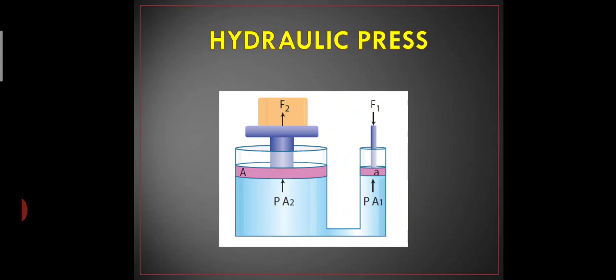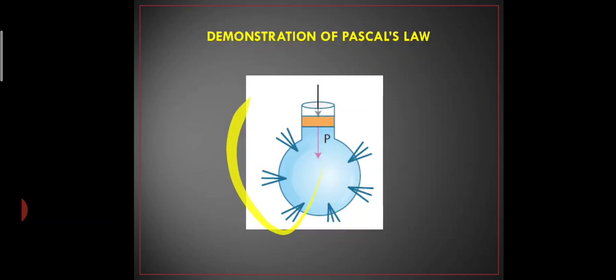How will this hydraulic press work? It consists of two cylinders. As you can see here, one is here, the other one is here. It consists of two cylinders with different cross sectional areas. This is a bigger one, and this cross sectional area is small, with the small a and capital A. The object to be lifted is placed over the piston of large cross sectional area. So I want to lift this object, which is this brown color object, that should be placed on the large cross sectional area, and the force F1 is applied on the piston from the cross sectional area A.